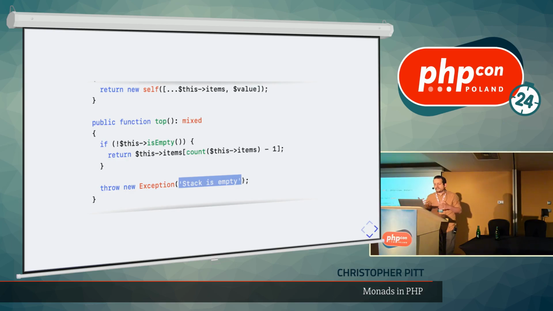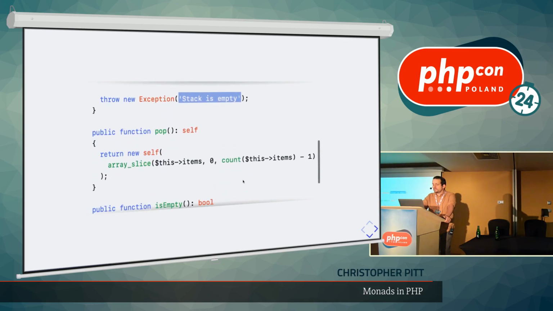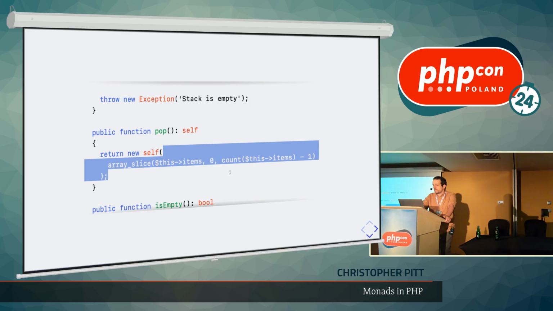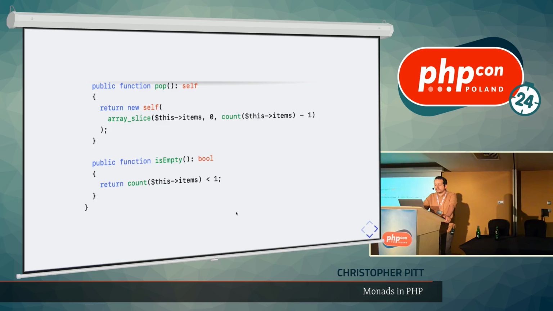there. It didn't feel right for me to return null in this sense, because what if you push null onto the stack, right? Anyway, we should be able to see what the top item is, and we should be able to get rid of the top item so that we can see the stuff underneath, or tell if the stack is empty. That's one implementation of a stack, an array stack.